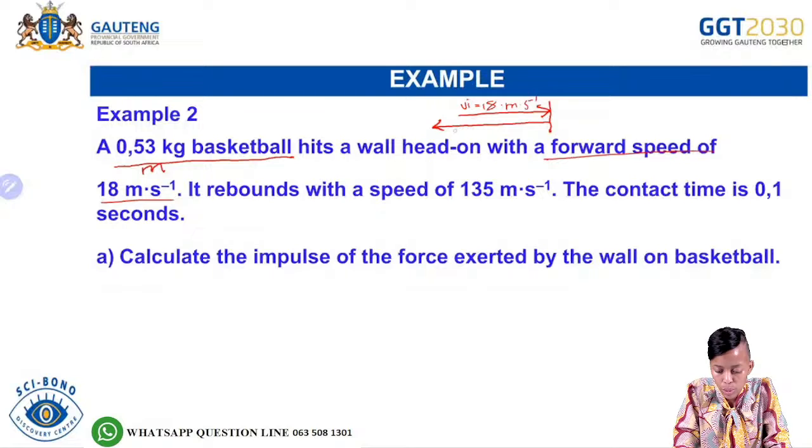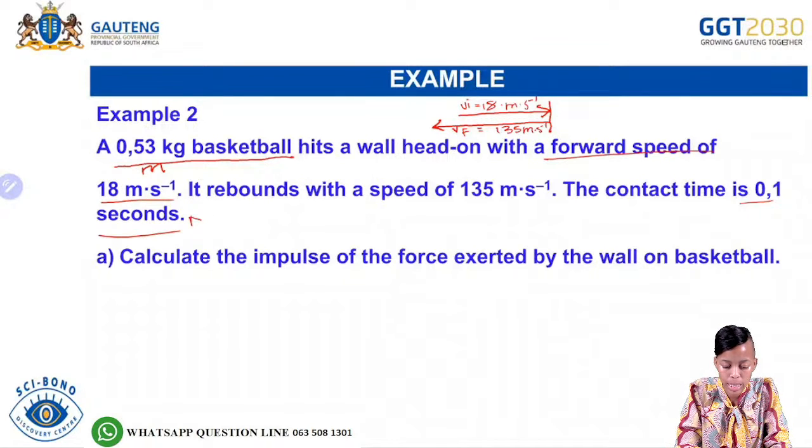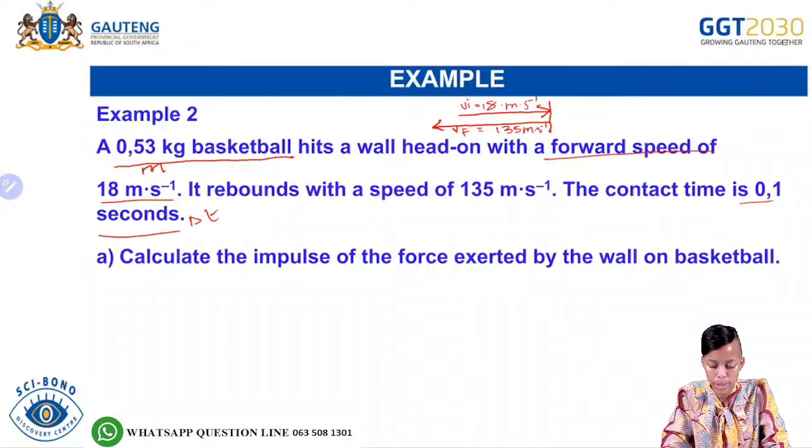That would now be our final velocity. Then it says the contact time, which represents our change in time, and the contact time is 0.1 seconds.